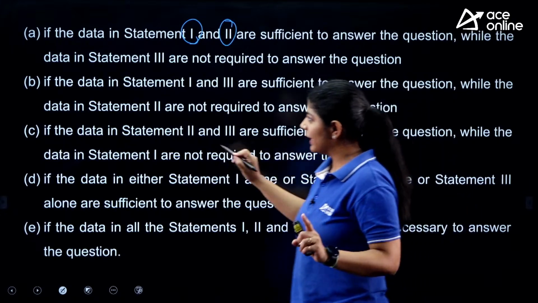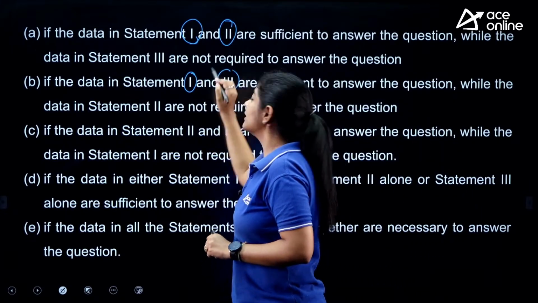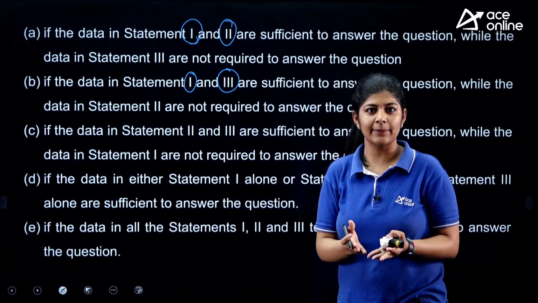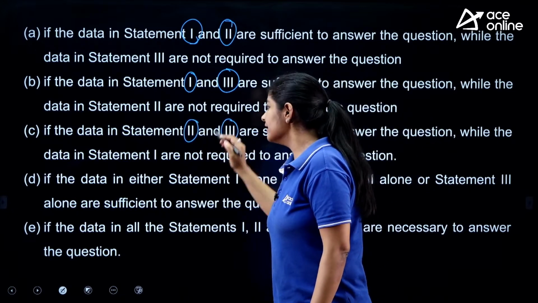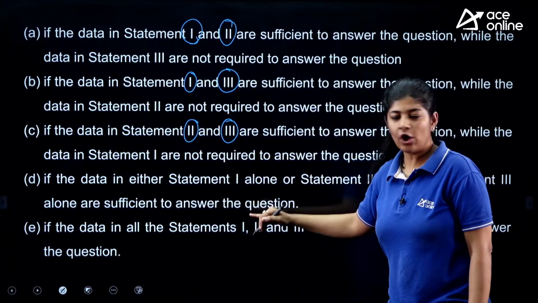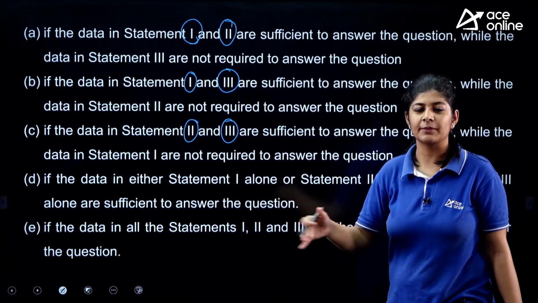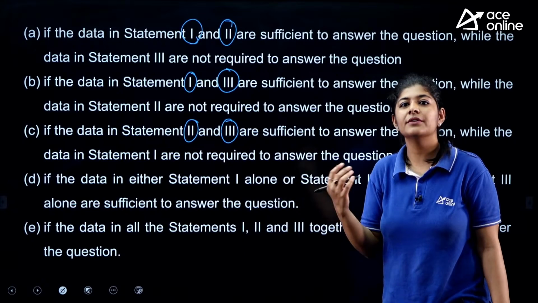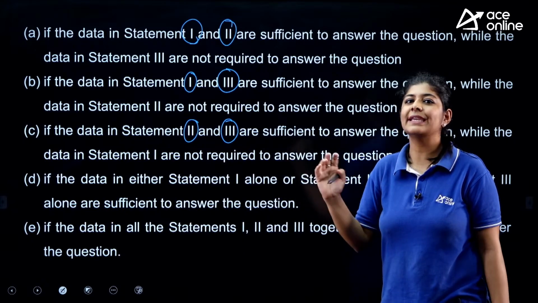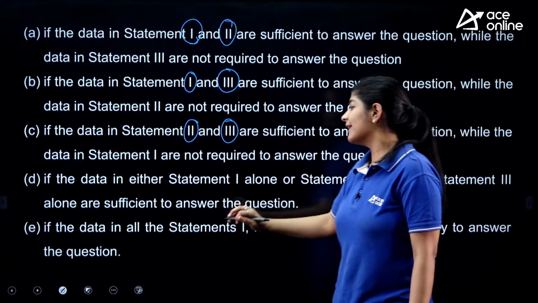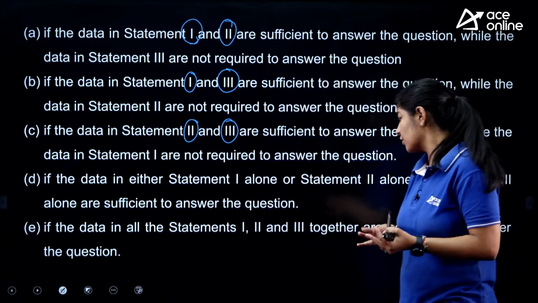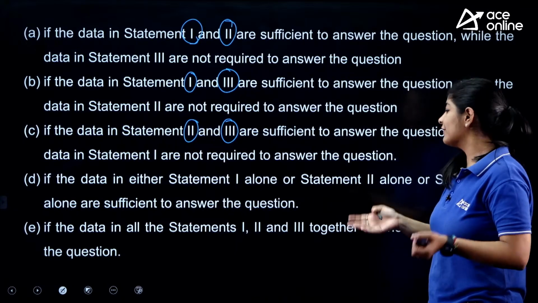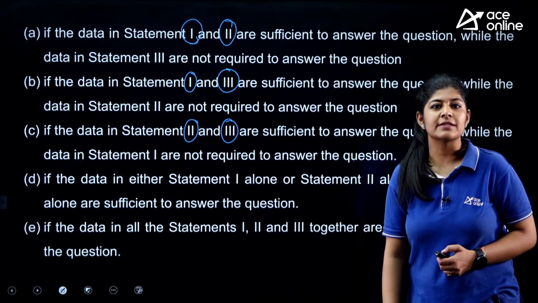Option B says that first and third together can answer the question. The third one is saying that second and third. The D option is saying that any of the statements, statement 1, 2 or 3, individually can answer the question. And the last one is saying that only if all 3 statements together, then we can answer the question.